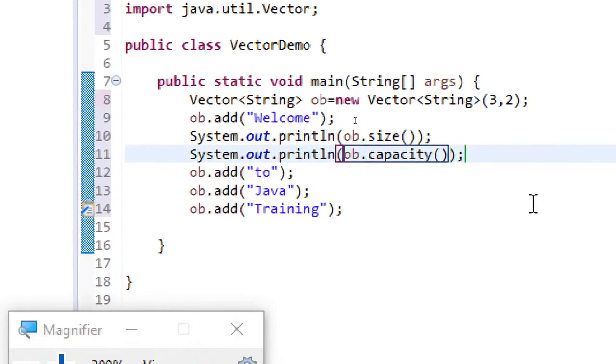So just see the two statements I have written. Initially I created an object for vector and I added one string, welcome, and after that I am printing size, and after that I am printing capacity.